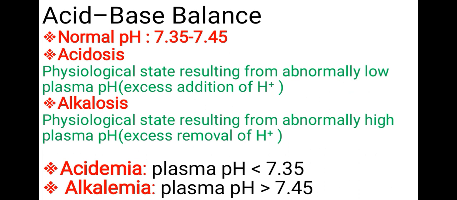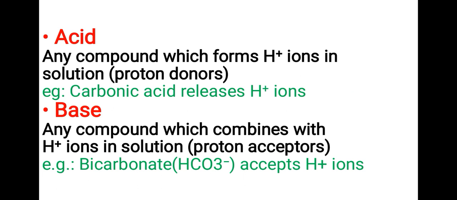Then acidosis will be a condition. So acidosis is a physiological state resulting from abnormally low plasma pH, due to excess addition of H+. Then alkalosis is a physiological state resulting from abnormally high plasma pH, due to excess removal of H+. Then acidemia: plasma pH less than 7.35. Alkalemia: plasma pH greater than 7.45.